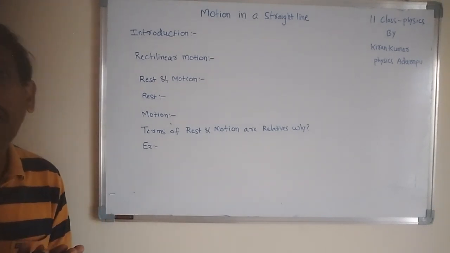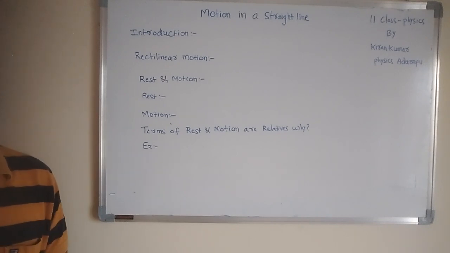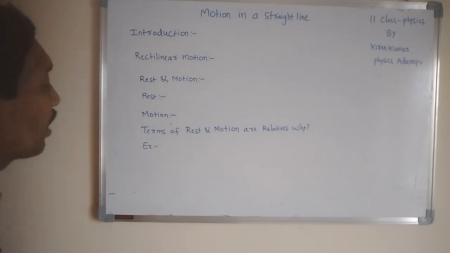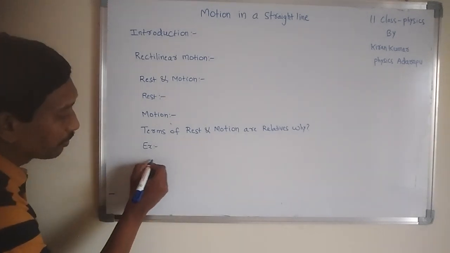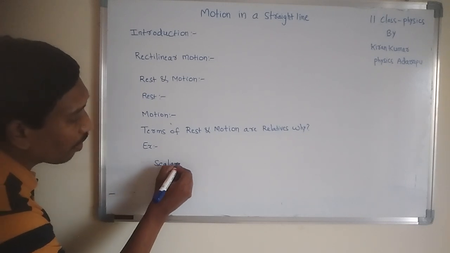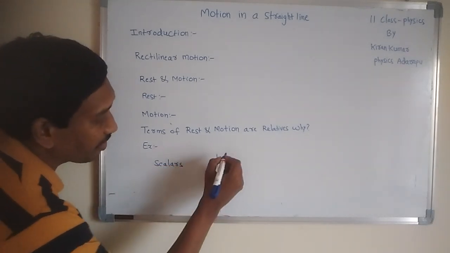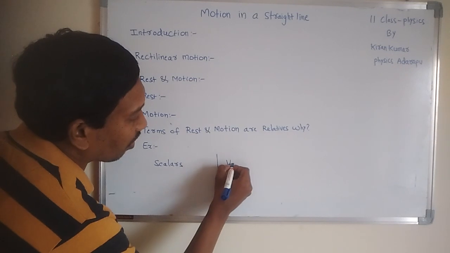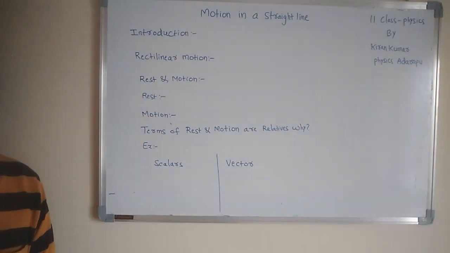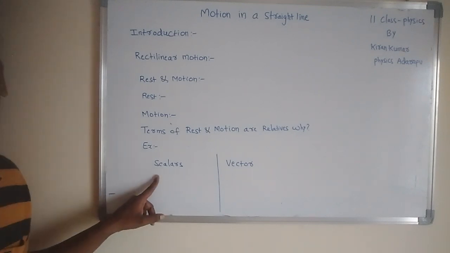Actually, based on the direction, the physical quantities are divided into two types. The first type is called scalars. Scalars are one part of physical quantities. The second type is called vectors. Scalars and vectors are the two types of physical quantities.